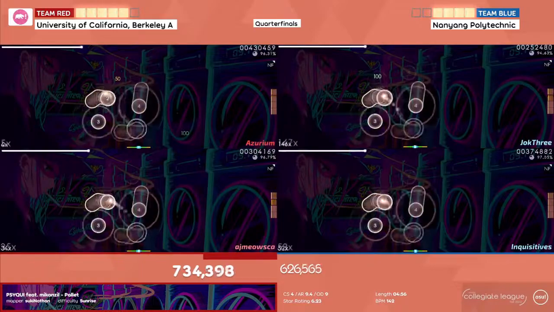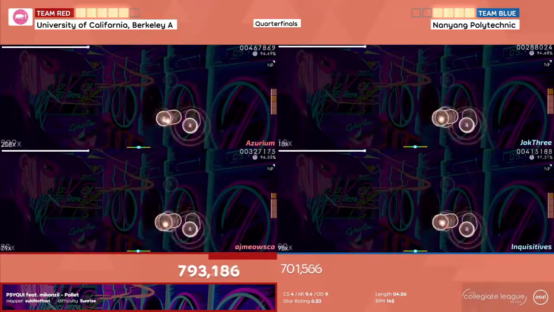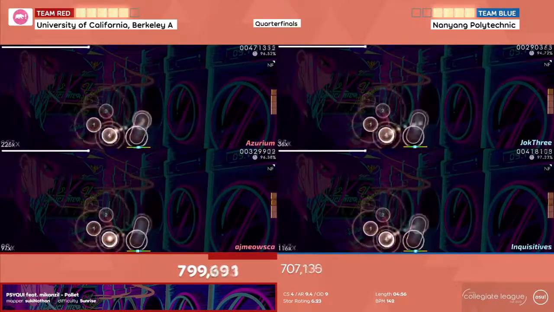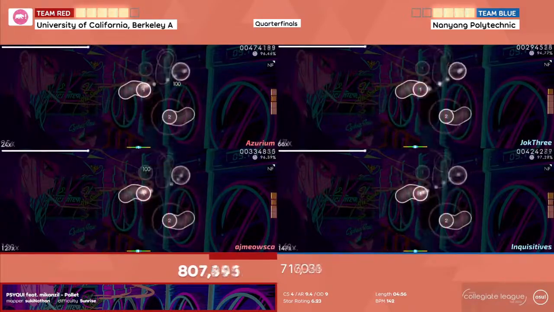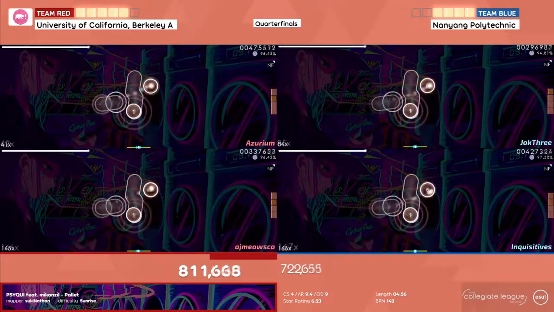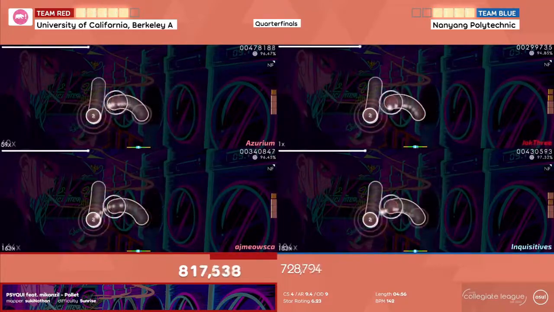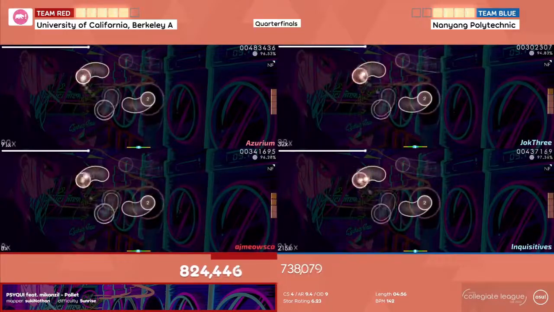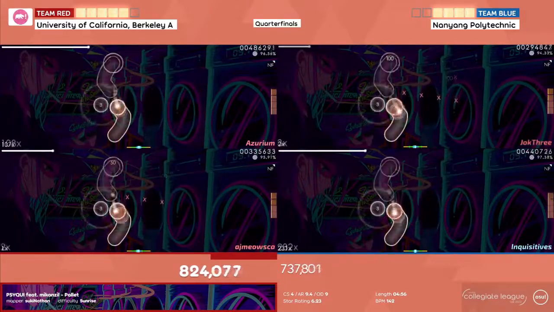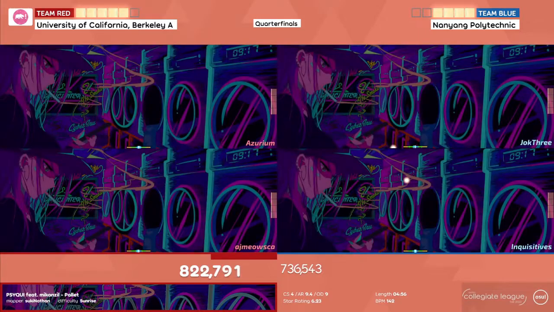That could be GG's. For the viewers, we will not be seeing a tiebreaker in this match. And University of California, Berkeley, going to be securing one of the 4 spots in winners semifinals and a minimum final placement in the tourney of top 6.